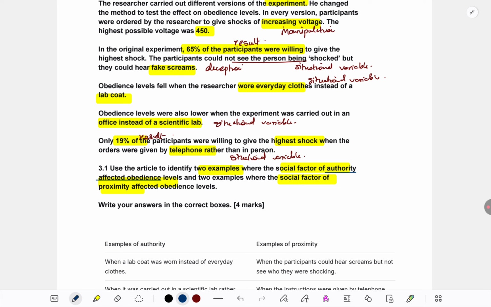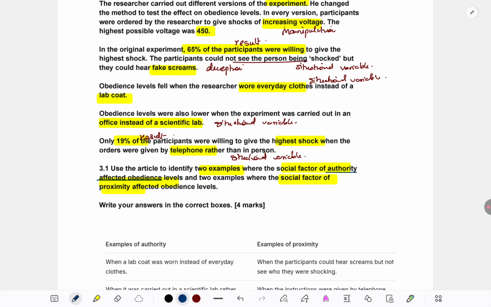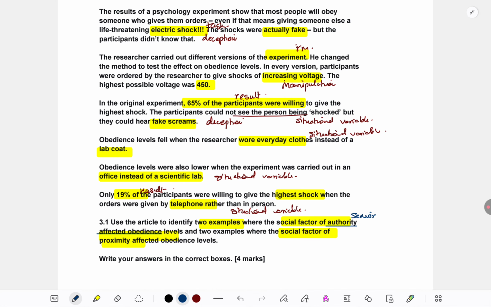Okay, authority. First just remember what we have learned in the syllabus. Authority affecting obedience level means someone senior, someone higher in position. How that seniority, or that power level, is influencing obedience. So out of all the variables we saw, let's see which were the authority related variables. One is wearing a lab coat. That was the first variable we marked. The lab coat becomes a symbol of authority. It keeps on reminding the person that this is an authority figure. Whenever they see the lab coat, they are reminded of that.